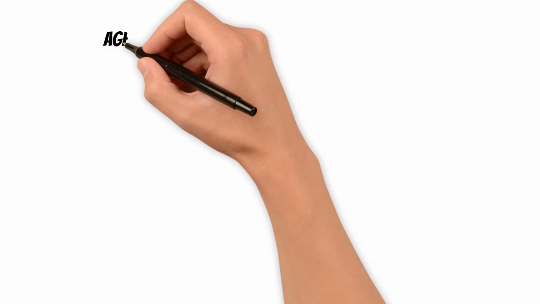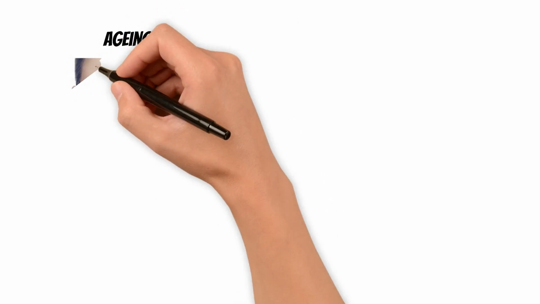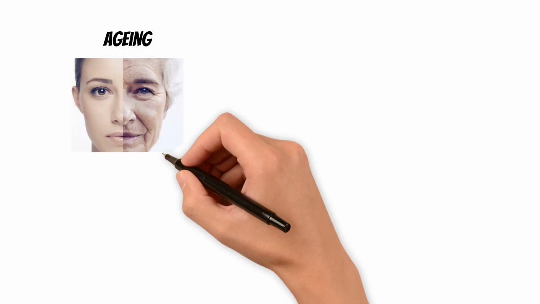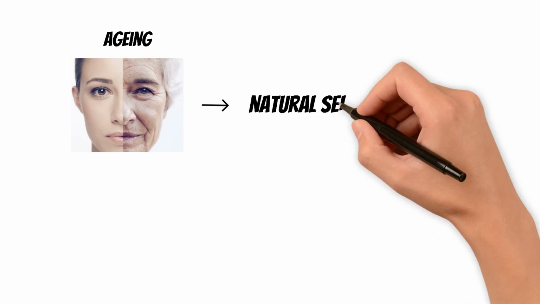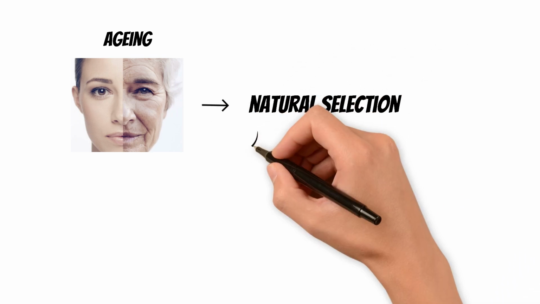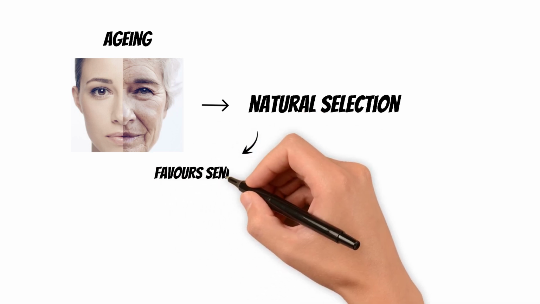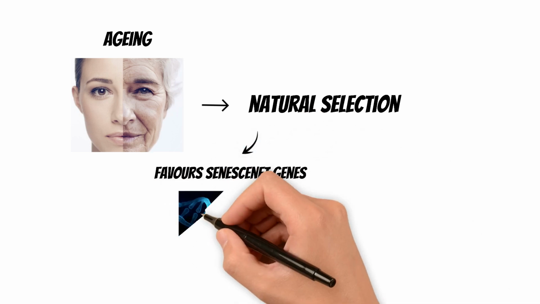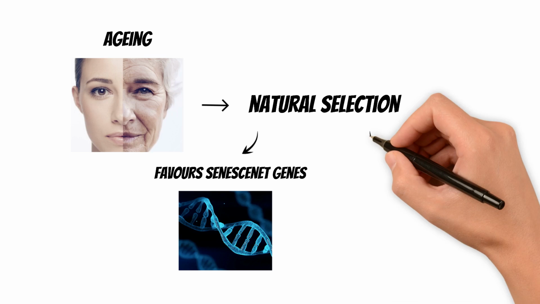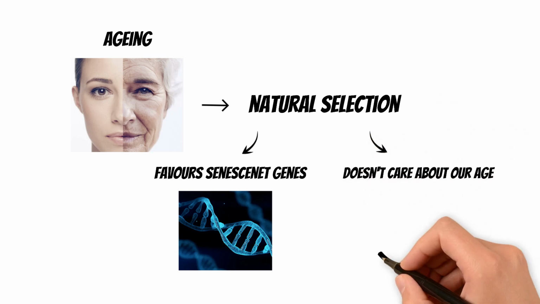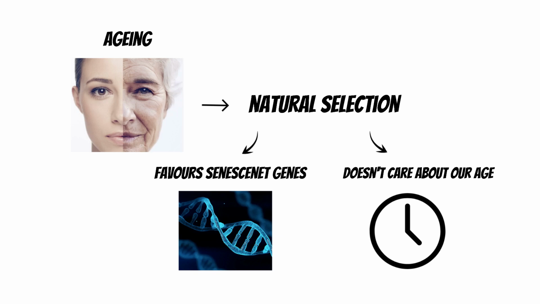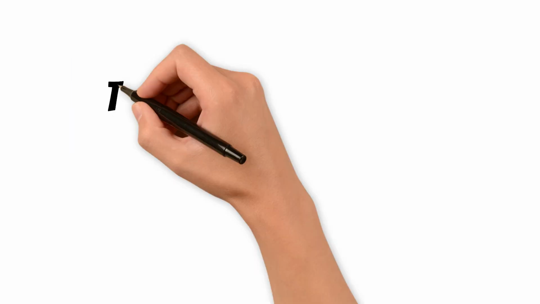In conclusion, aging is not a mistake. Natural selection prioritizes the passing on of genes, not the individual's health. As a result, senescence genes are strongly favored as it is heavily favorable in an individual's early life, thus promoting reproduction. Selection frankly doesn't care about how the individual lives. The genes have been passed on already. This is why, to extend our longevity, we've got to look for answers ourselves instead of waiting for nature to step in.